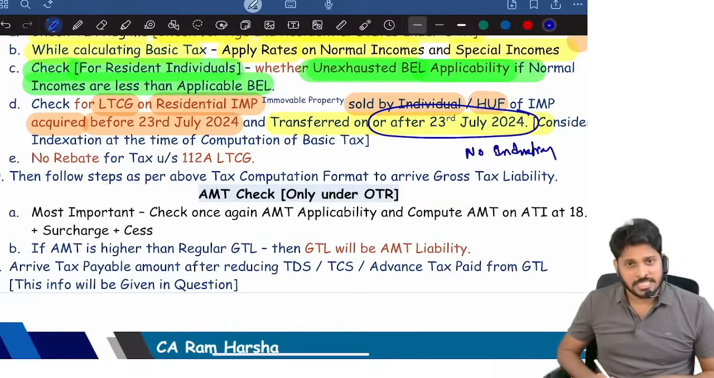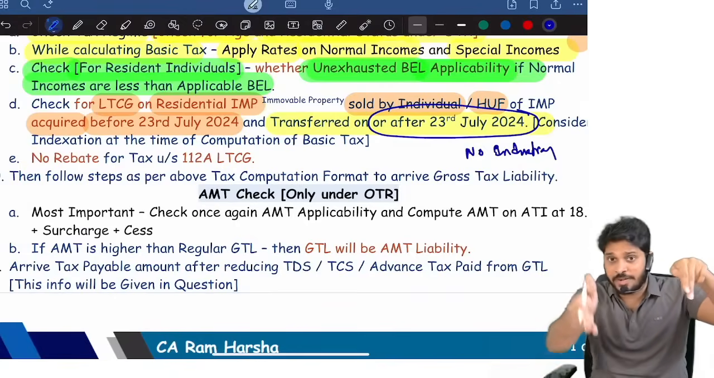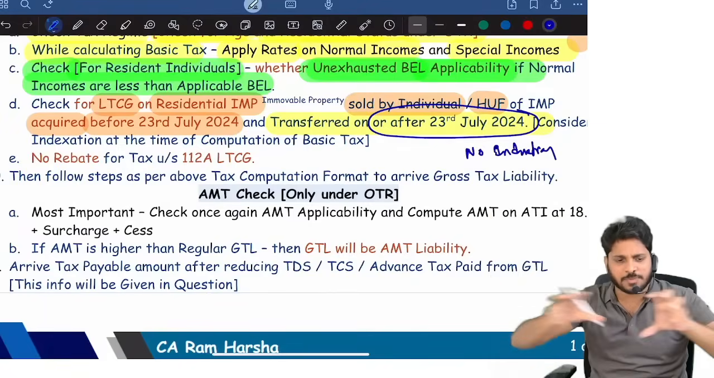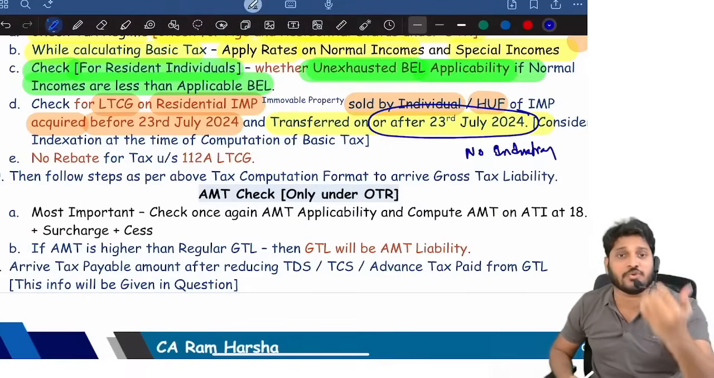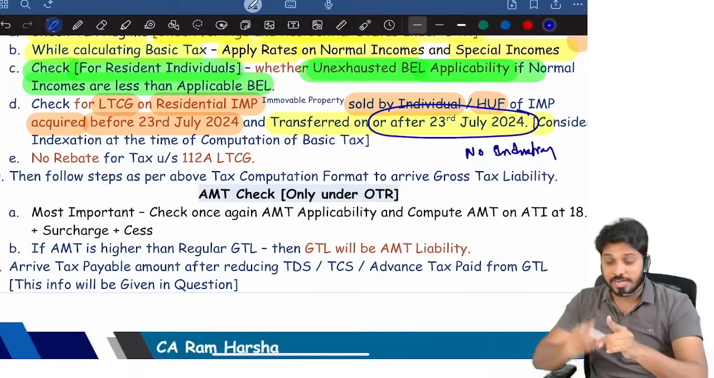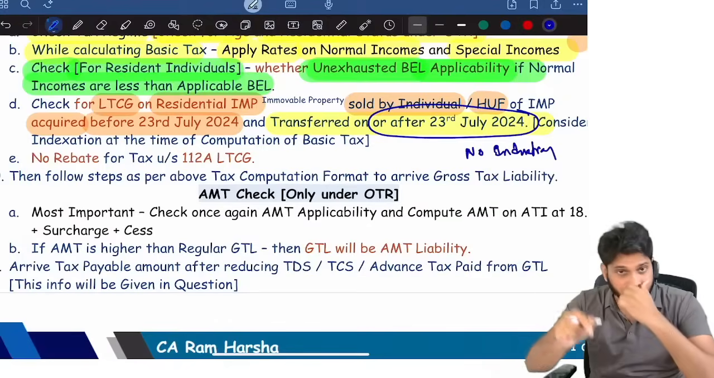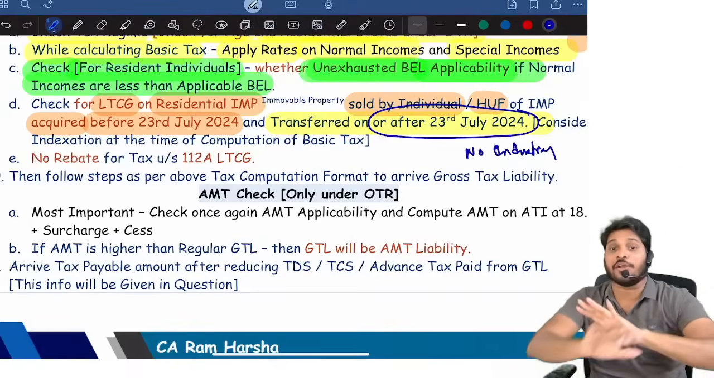No indexation. See, if you are selling on or after 1st April but before 23rd July, as usual, full value of consideration minus transfer expenses gives net consideration, minus indexed cost of acquisition and indexed cost of improvement. Happily you can take that. But if the transfer date is after 23rd July and what you transferred is immovable property, then when computing capital gain, no indexation.